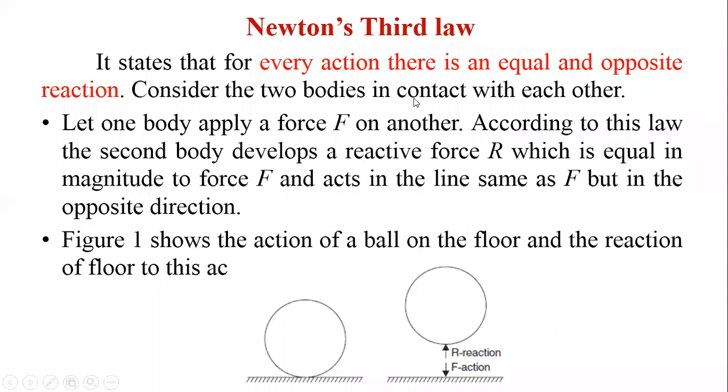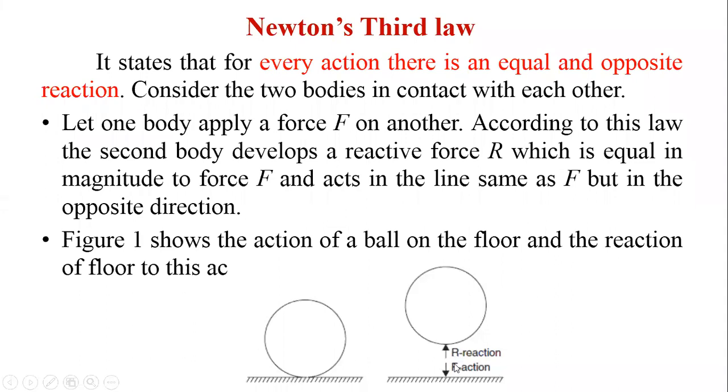Consider two bodies in contact with each other. Let one body apply the force F on another body. According to this law, the second body develops a reactive force R, which is equal in magnitude to F and acts in the same line as F but in the opposite direction. Now if you see this figure, this ball is resting on a floor. The load acting over this floor is, let us say, F, and this floor will exert the same equal amount of force but in the opposite direction, that is the reactive force, that is nothing but R.